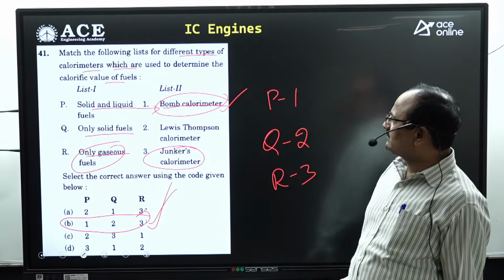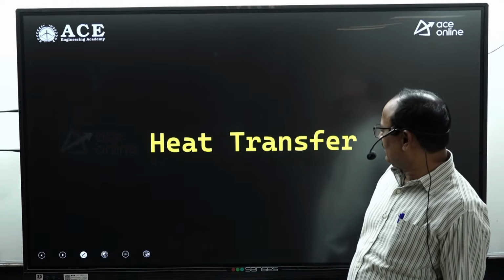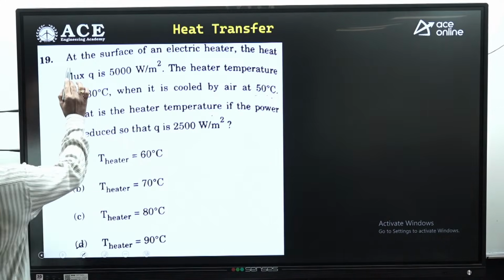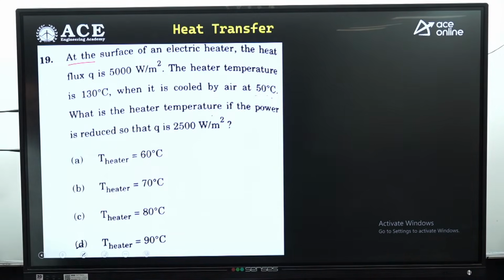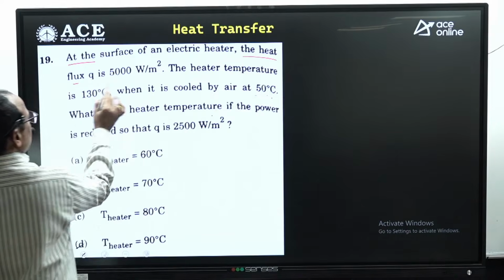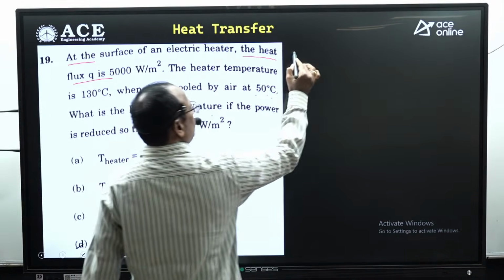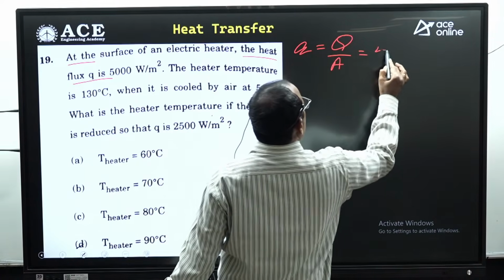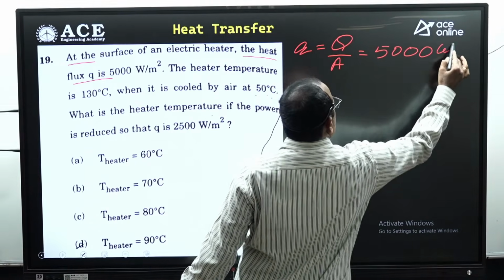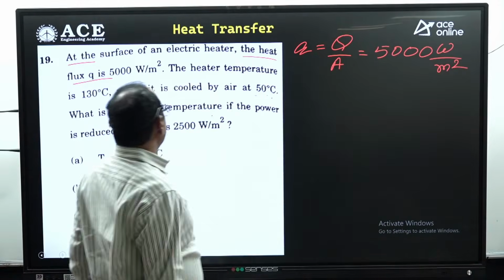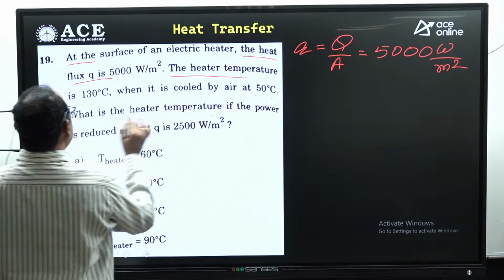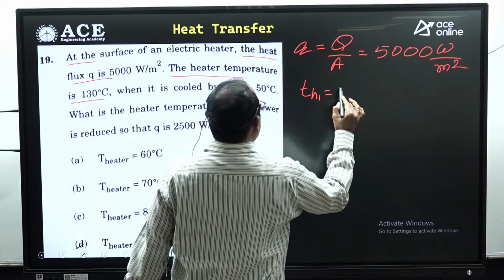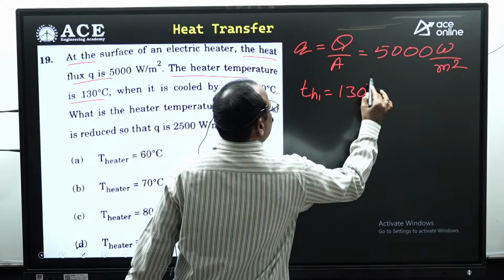Okay. These are the questions from IC engines. Now let us look at the heat transfer questions. Look at the question given from the heat transfer. At the surface of electric heater, the heat flux, means heat transfer per unit area, Q equal to heat transfer per unit area, given 5,000 watts per meter square. Should be very careful with the units. The heater temperature is 130 degrees centigrade. The heater temperature TH1 130 degrees centigrade.